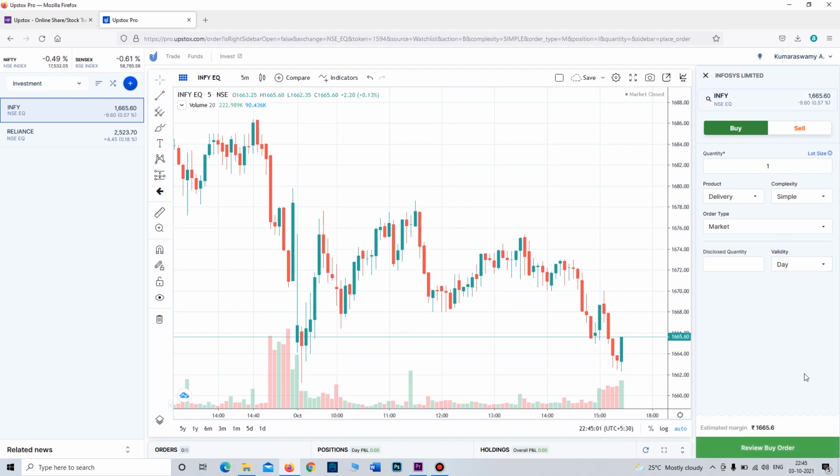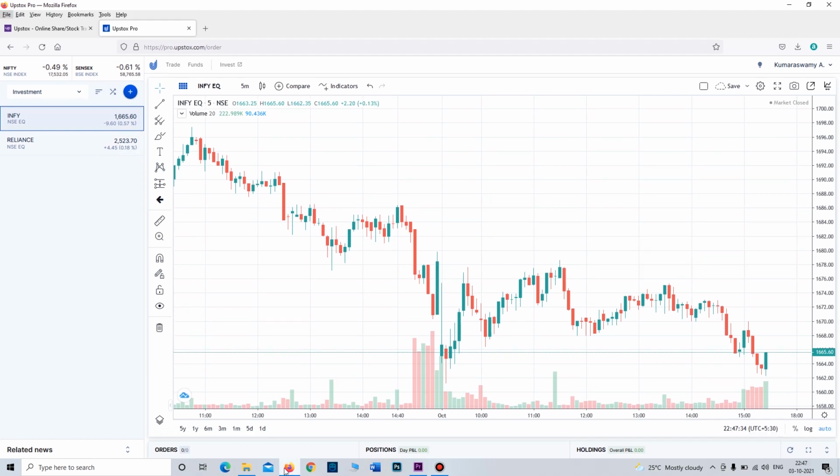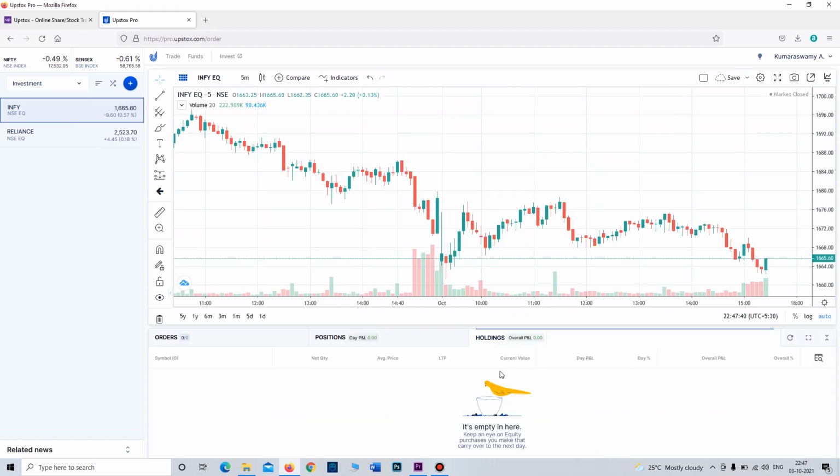Okay friends, now it won't go through because in our account there are no funds. I am using this account for demo purposes, that's why there are no funds in this account. Same like that, you can buy as many shares and as many companies as you want. After buying the shares, you can see your shares in holdings. It will take 2 days to reflect your shares, and here it will show you profit and loss. Means if your shares are performing well, it will show you profit. If it is not performing well, it shows you loss.